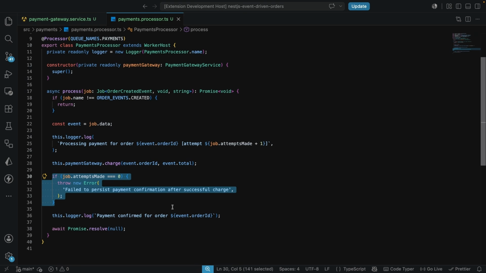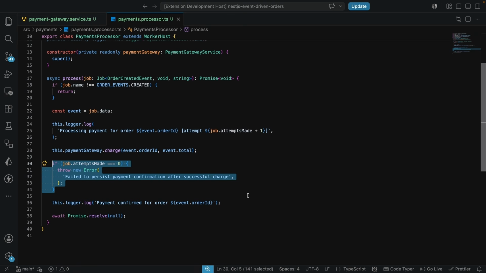So maybe Stripe or whatever payment provider, the charge actually succeeded, but something after it, maybe writing the confirmation, or let's say updating the order status, something after the payment went on to fail. Now, BullMQ is going to see this as a failed job, and then it's going to retry it using the setup that we configured previously. So remember the retry attempts that we have previously. So BullMQ is going to retry this.